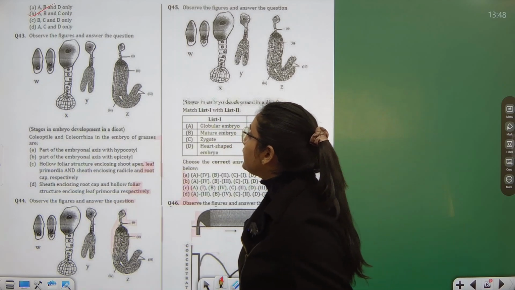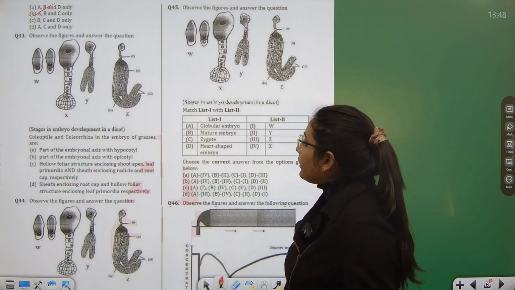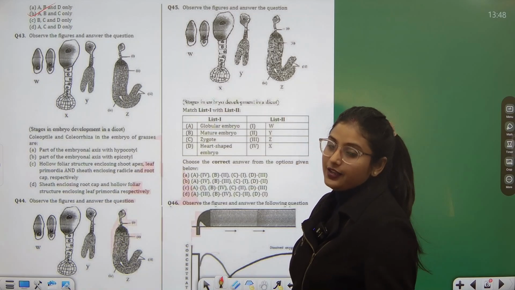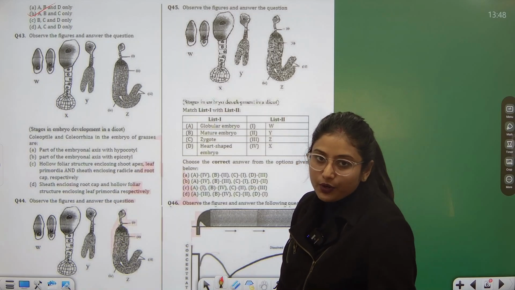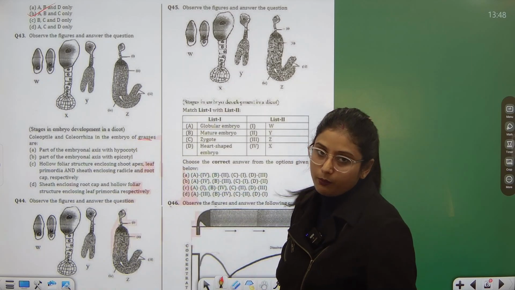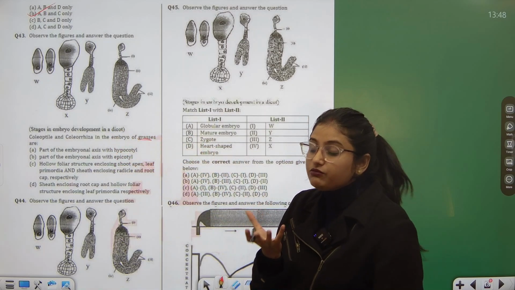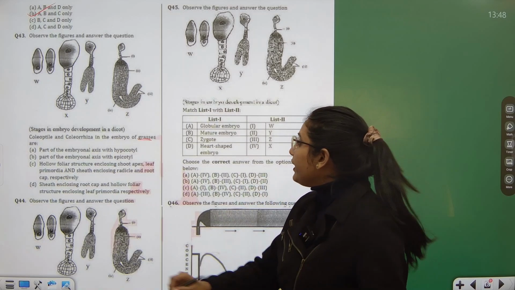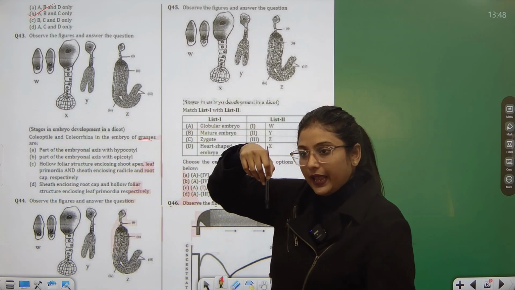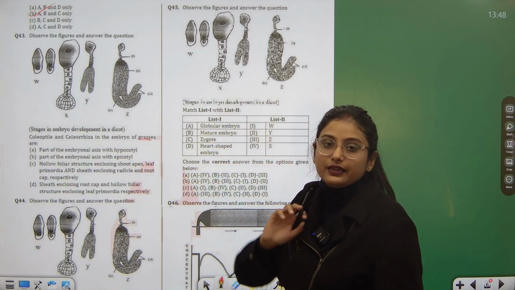Observe the figure and answer the following question. Coleoptile and coleorhiza in the embryo of grasses are. So we had discussed dicot embryo, but in monocot embryo, written here grasses, so monocots. What happens is that this coleoptile and coleorhiza are some sheaths actually, where coleoptile is enclosing plumule and coleorhiza is enclosing the radicle.